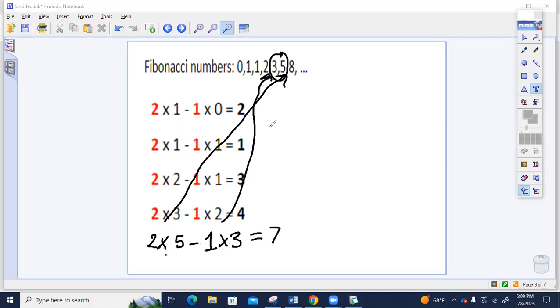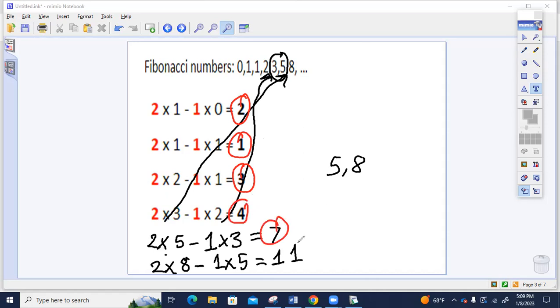Okay, then I will do one more. 2 times, now, but this time I will use 5 and 8 right here. So 2 times 8 minus 1 times 5. 2 times 8, 16. 16 minus 5 would be 11. Now let's rewrite the resulting numbers. The resulting numbers are 2, 1, 3, 4, 7, 11. So these numbers are Lucas numbers.